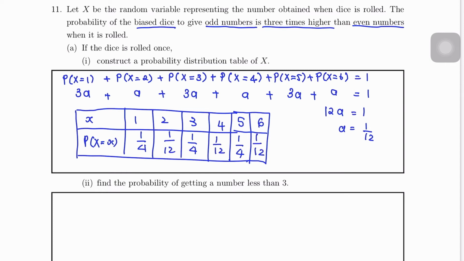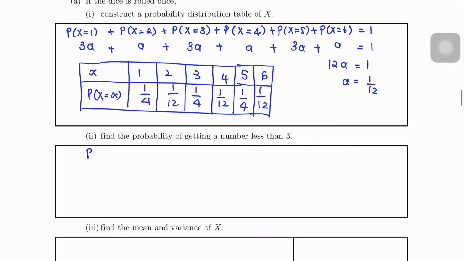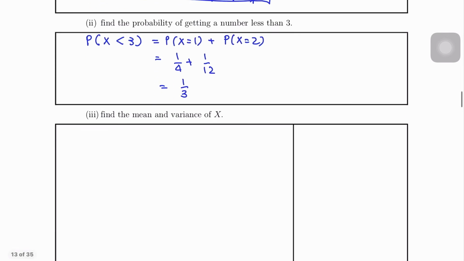Okay, so that is the probability distribution table for X. Next, find the probability of getting less than 3. So less than 3 will be probability X equals 1 plus probability X equals 2, which is 1 over 4 plus 1 over 12. That is 1 over 3. Next, find the mean and variance.